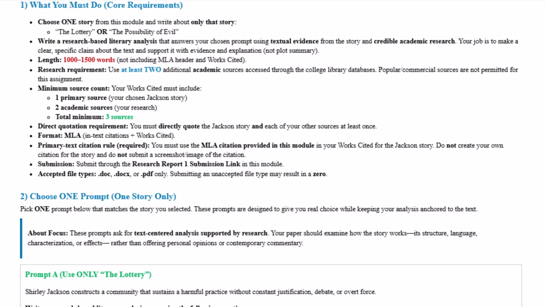So make sure that if you are using Google Docs, you hit File, Download As, and download as a DocX or a PDF in order to submit it. If you don't give me a file type I can open, you will receive a 0 because I can't read your work.